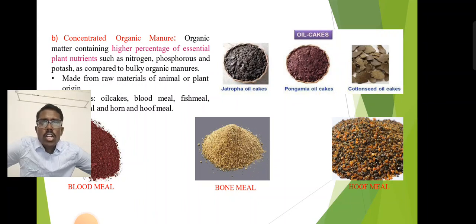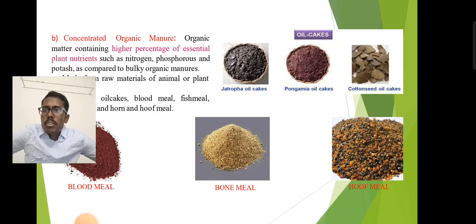What do we mean by concentrated organic manure? Concentrated organic manure means we need to meet the nutrient requirement of the crop to protect the yield. To meet the nutrient requirement of the crops, we have to go for enriched organic manures like jatropha oil cakes, pongamia oil cakes, and cottonseed oil cakes. Other than oil seeds, we can go for blood meal, bone meal, and hoof meal. These are wastes from animal and plant origins. These are concentrated, meaning a higher percentage of essential plant nutrients, nitrogen, phosphorus, and potash, compared to bulky organic manure made from raw materials such as animal or plant products.